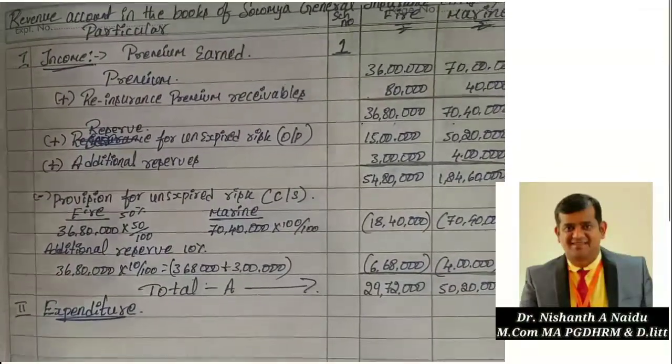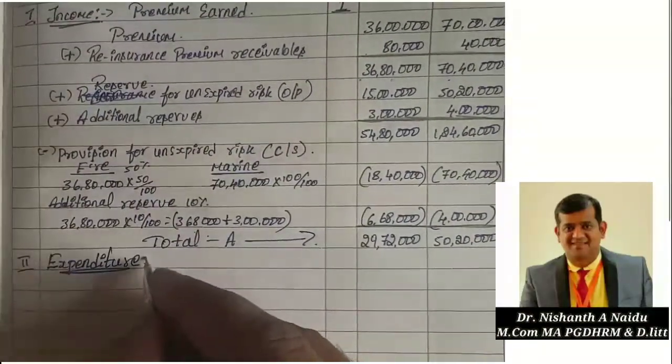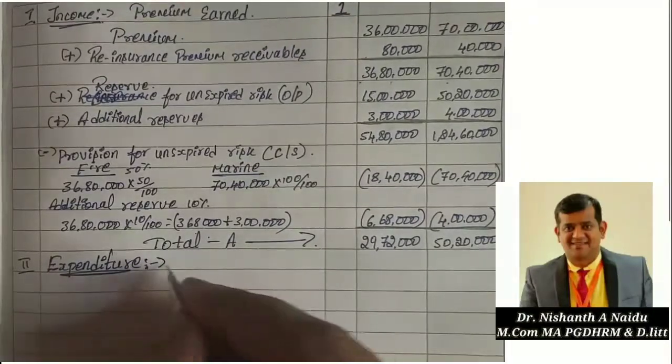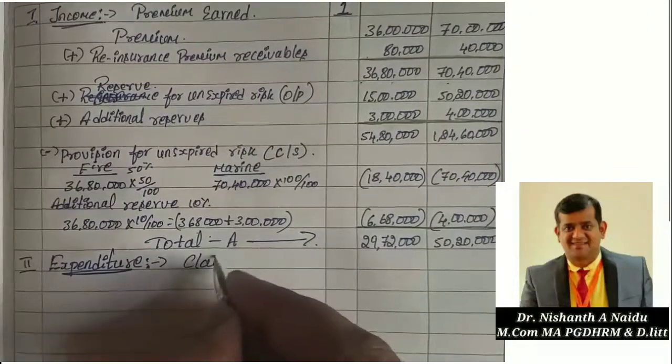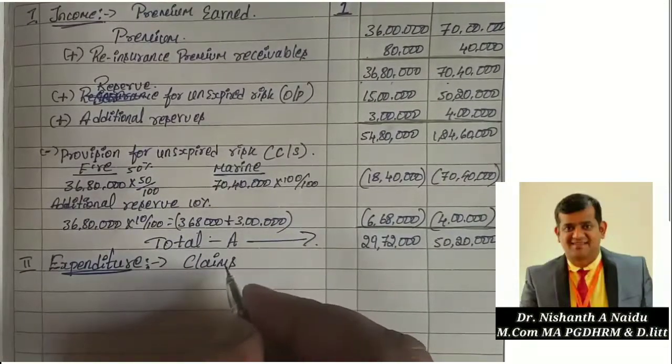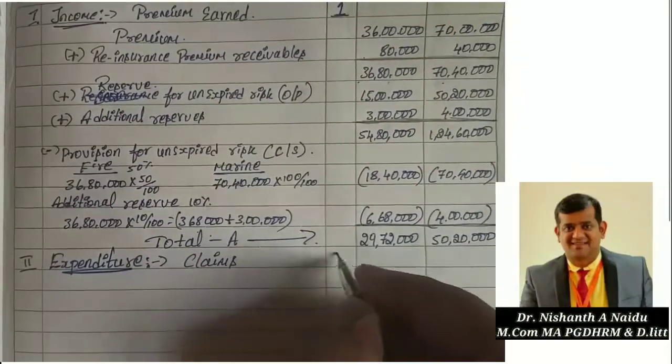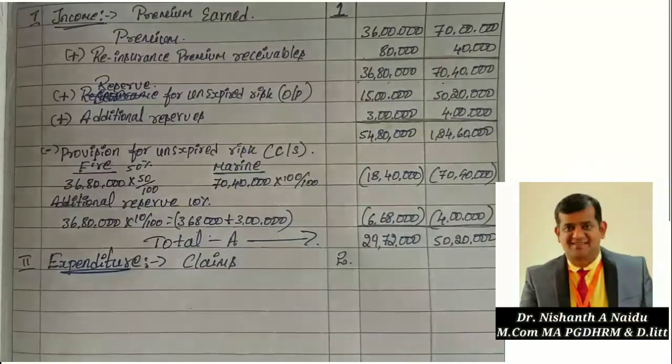What all expenditure will we have? The first one will be claims. Claims come under schedule number 2.